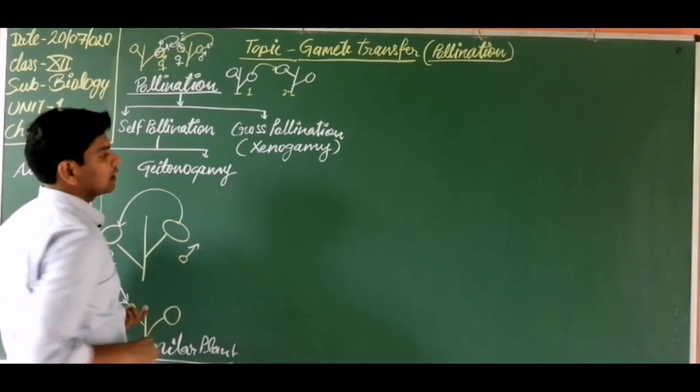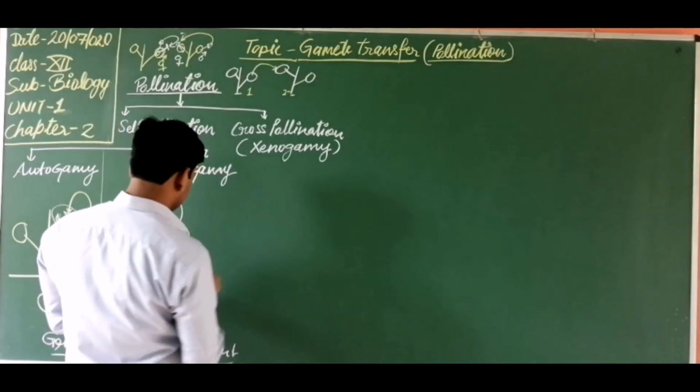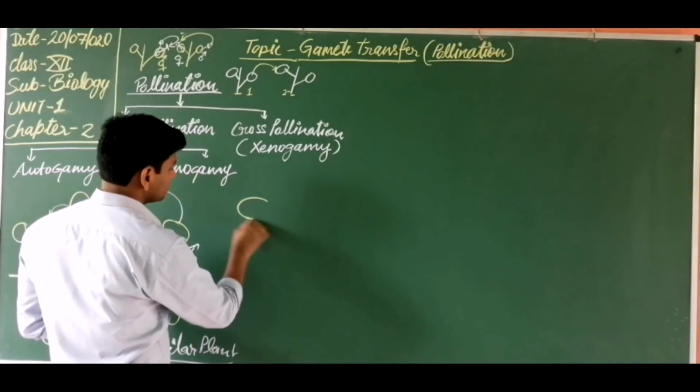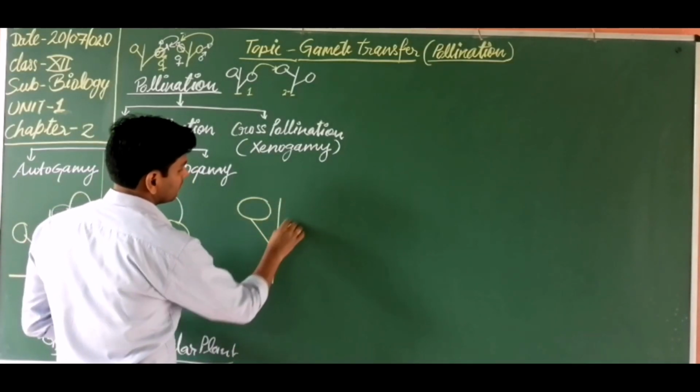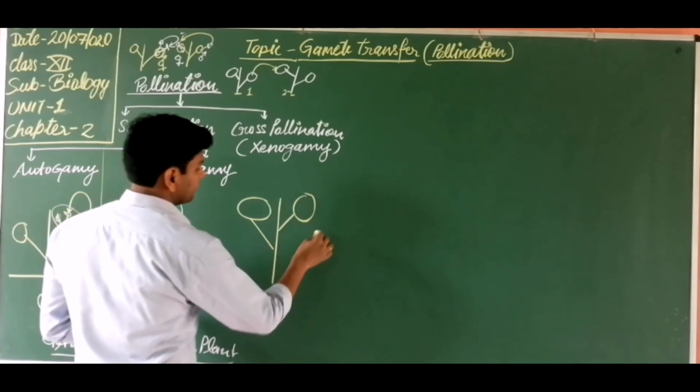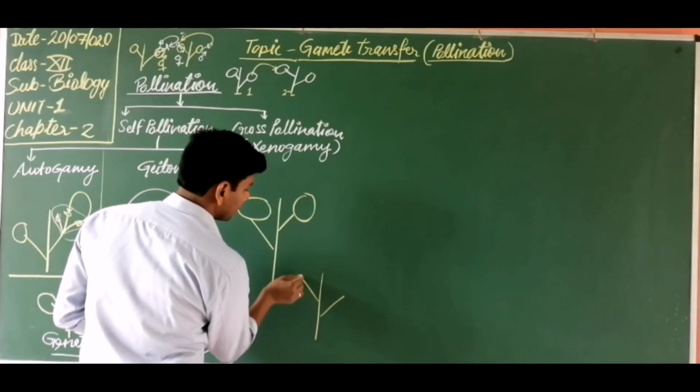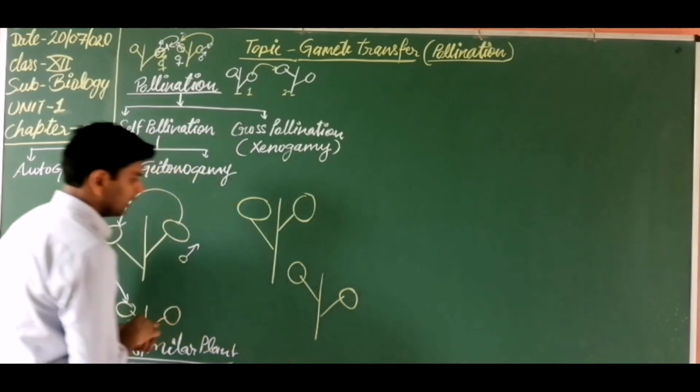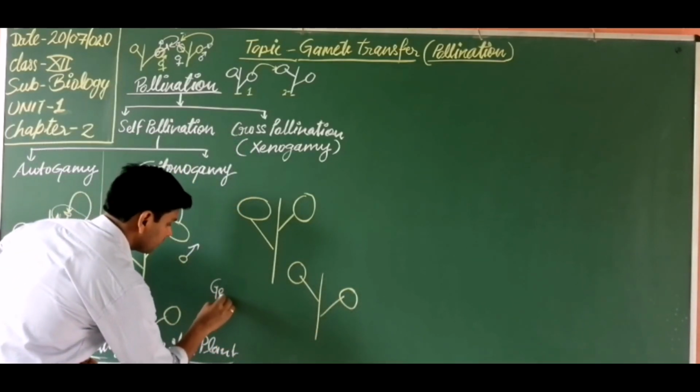So what is cross pollination? This is the pollination in which this is one plant and this is another plant, and these are genetically different.